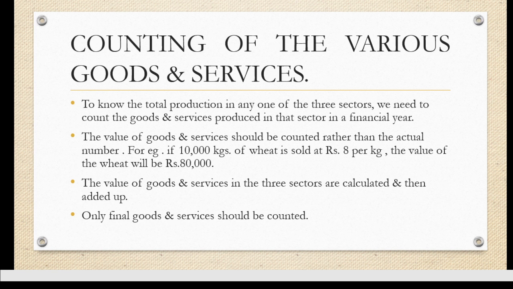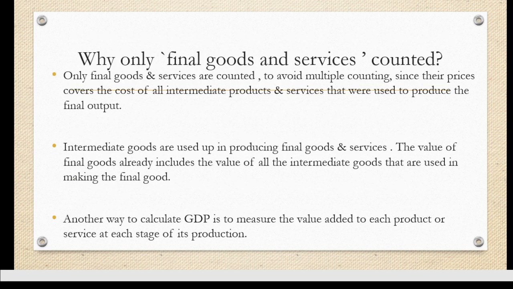Only the final good is counted. सिर्फ final goods को ही हम count करते हैं. Now the point comes: why only the final goods should be counted? क्या वजह है कि हमें सिर्फ final goods को ही count करना चाहिए? Why should the individual goods not be counted? The reason is, if we count every individual good, अगर हम हर goods को count करेंगे तो the goods will be counted again and again. एक ही चीज को, एक ही गुड को हम बार बार count करेंगे.